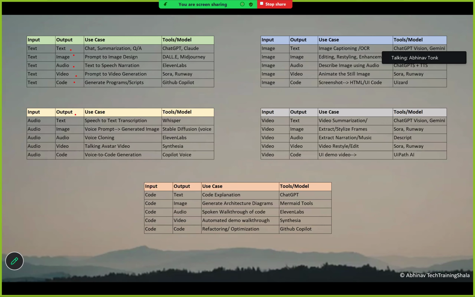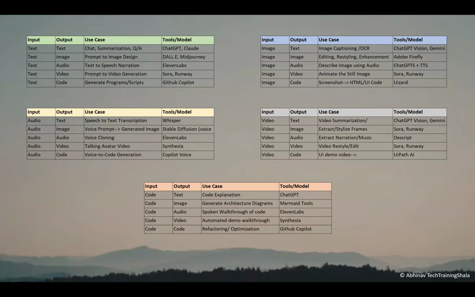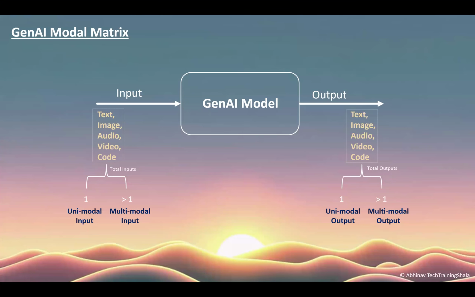So when we have just one input, it is known as unimodal input, correct? And when we have just one output data type generated, it is known as unimodal output. So the examples that we have seen in this slide are examples of unimodal input and unimodal output generation. But we can have many combinations in this.